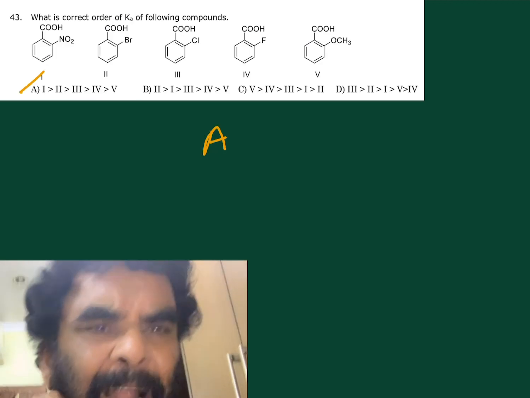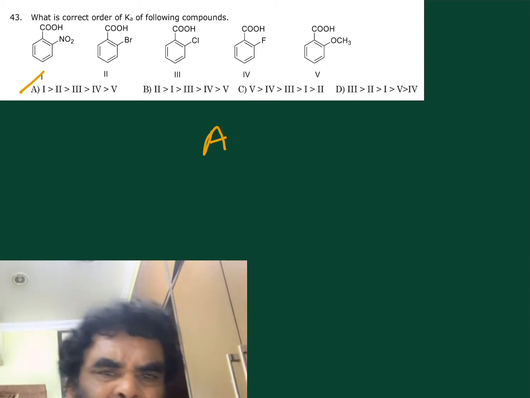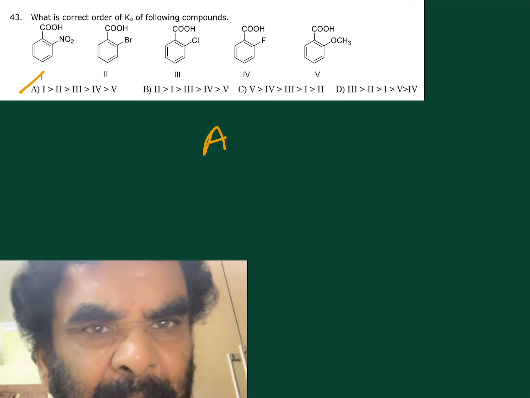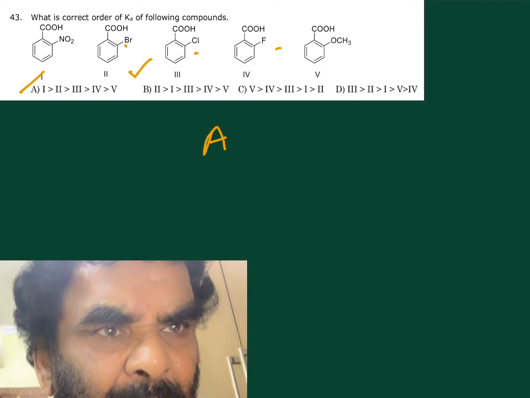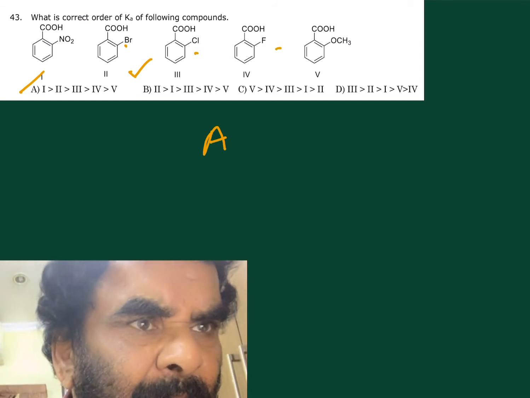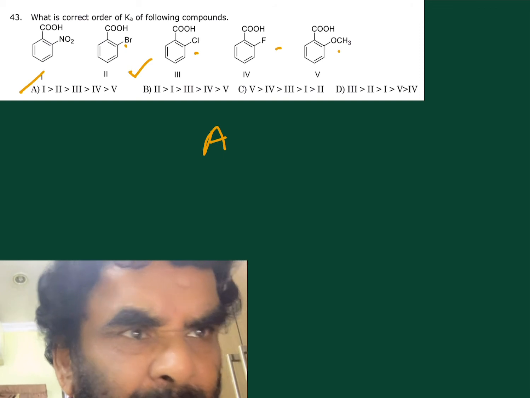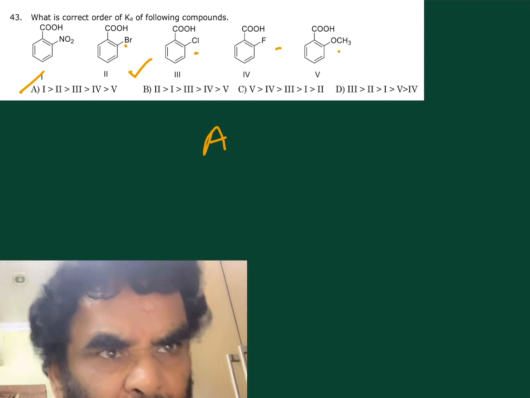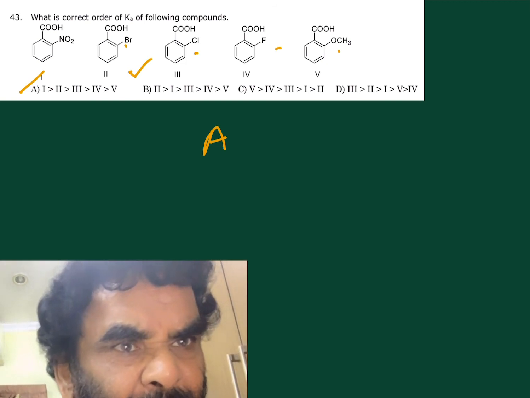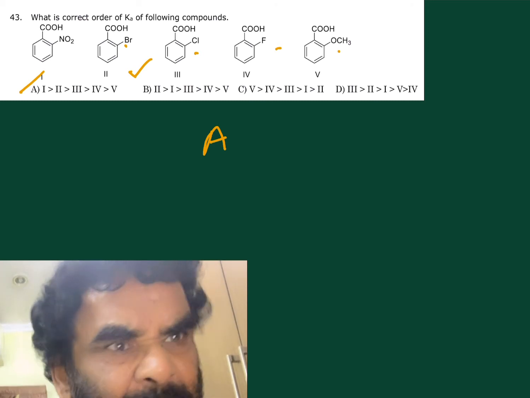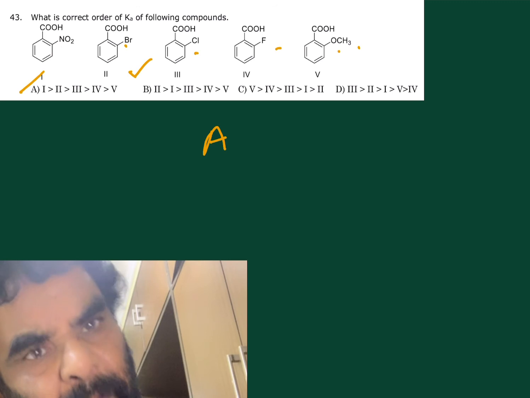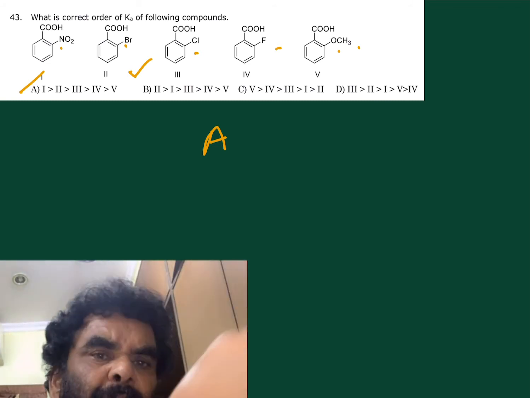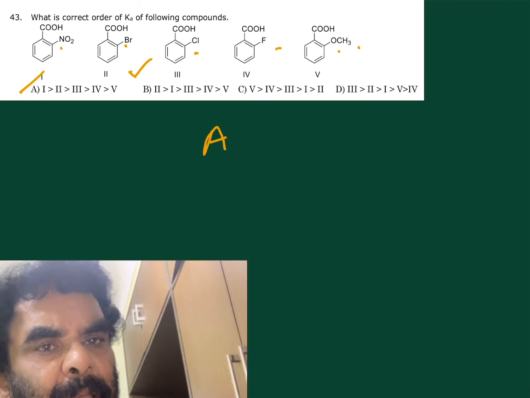This is ortho effects and electronic effects. All are taken. Orthonitro benzoic acid, and A is the correct option. This is the ortho effect. Here, see, ortho substituted benzoic acid. So here the minus I effect is in operation. Here the plus M effect is in operation least. So this is minus M and minus I effect also in operation along with the ortho effect. So 1, 2, 3, 4. That is bulkiness here 3.